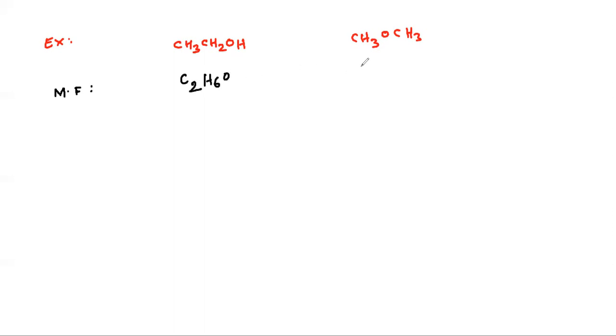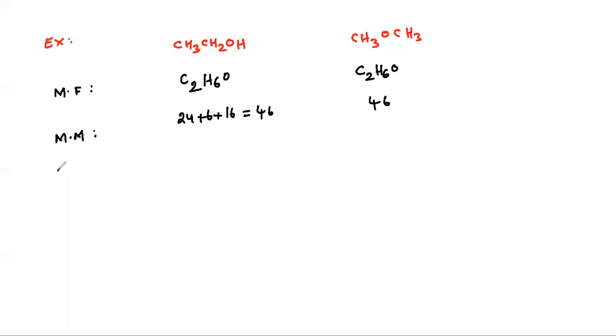C2H6O. You count. C2H6O, same molecular formula. And what about molecular mass? So molecular mass carbon 12, so 12 into 2, 24. 24 plus 6 plus 16, and you count, you will get 46. So similarly here also you will get 46.